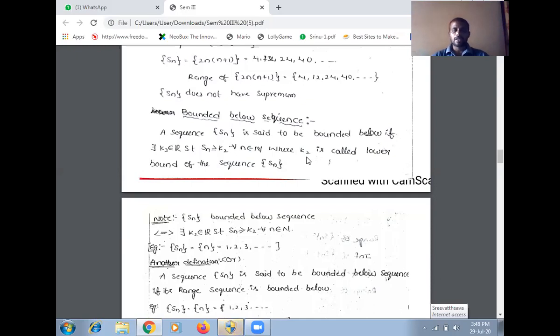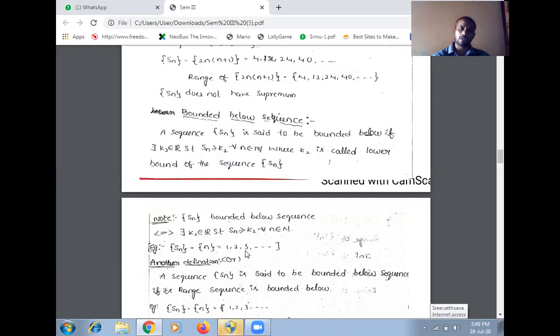A sequence Sn is said to be bounded below if there exists K2 belongs to capital R such that Sn is greater than or equal to K2 for all small n belongs to capital N, where K2 is called the lower bound of the sequence Sn. So an example is Sn equal to n. Giving the values for n equal to 1, 2, 3, we get the sequence 1, 2, 3, and so on. So it is an increasing sequence.